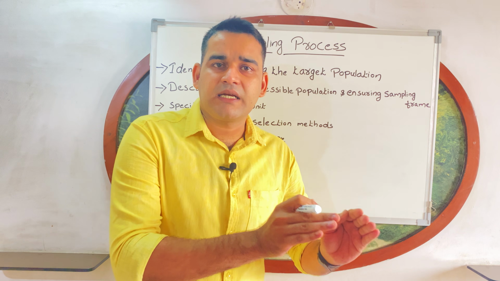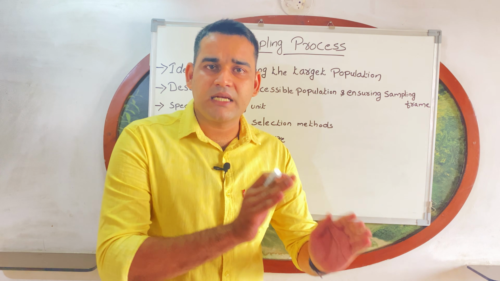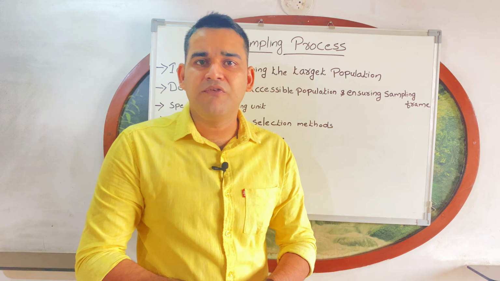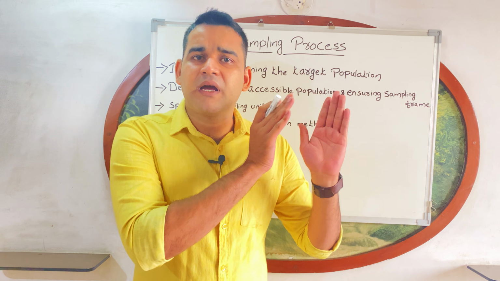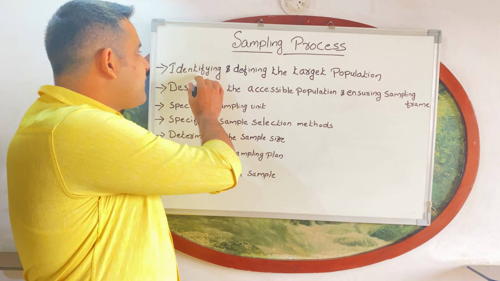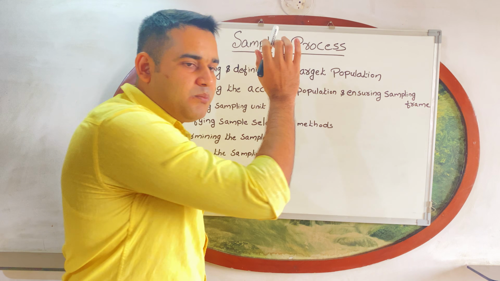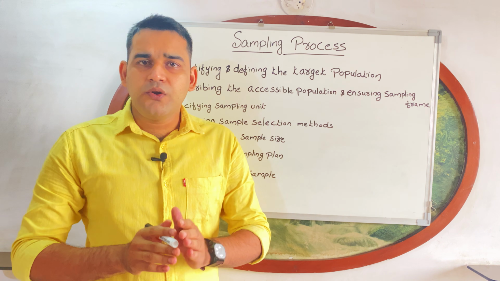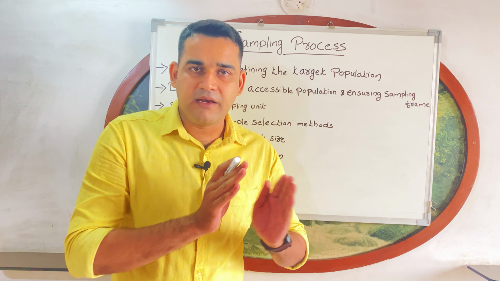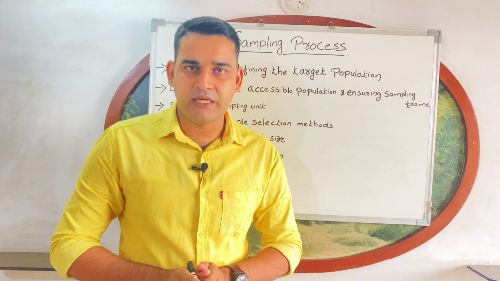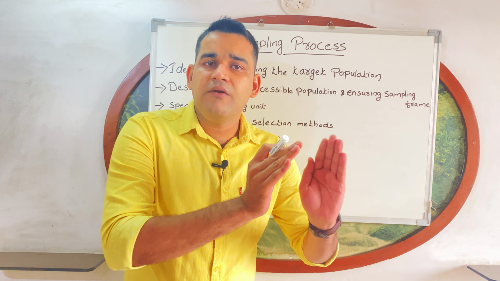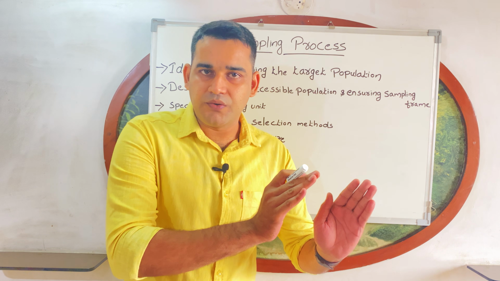They should meet a certain criteria. The criteria in this example is pregnant woman. So, they are our target population. We are targeting only pregnant women in Mumbai. Okay. So, first step is identifying and defining the target population. So, you have to identify the pregnant women and you have to define the target population. In this study, our target population is pregnant woman with the example I am telling to you.